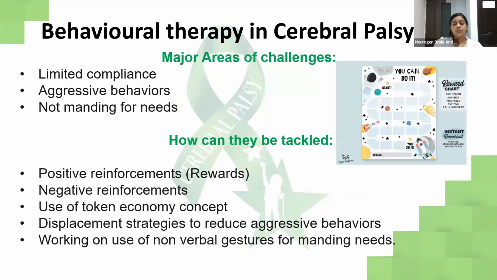What does the psychology department do? It's behavioral therapy that they give in CP. What are the major challenges that they face? That's limited compliance, aggressive behaviors, and not manding for their needs. How do they tackle this? They give a lot of positive reinforcements, negative reinforcements. They use the token economy concept, and they keep on working on the use of non-verbal gestures for manding their needs.